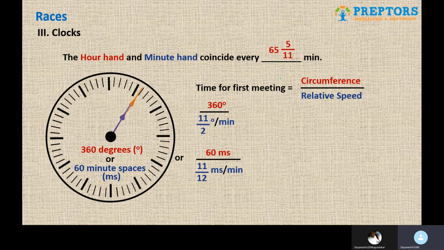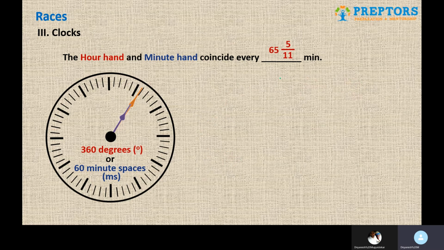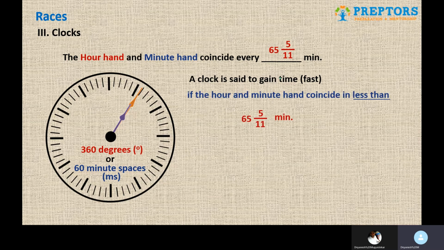The answer is in mixed fraction. So the point is that the hour hand and the minute hand will keep meeting each other every 65 5 by 11 minutes. This is their standard meeting time. They should keep meeting each other every 65 5 by 11 minutes if the clock is on time. It's perfect. And then there can be two scenarios. The clock is supposed to gain time, that is fast, if the minute hand and the hour hand meet each other before 65 5 by 11 minutes.